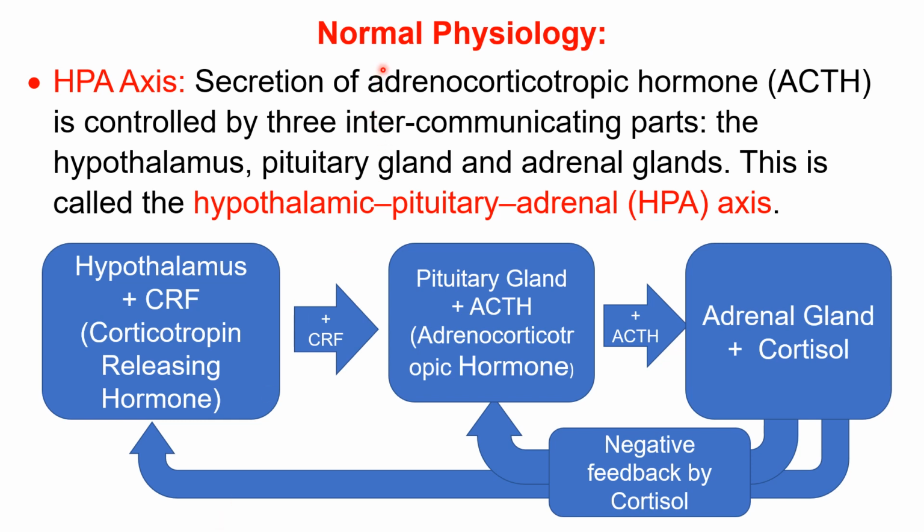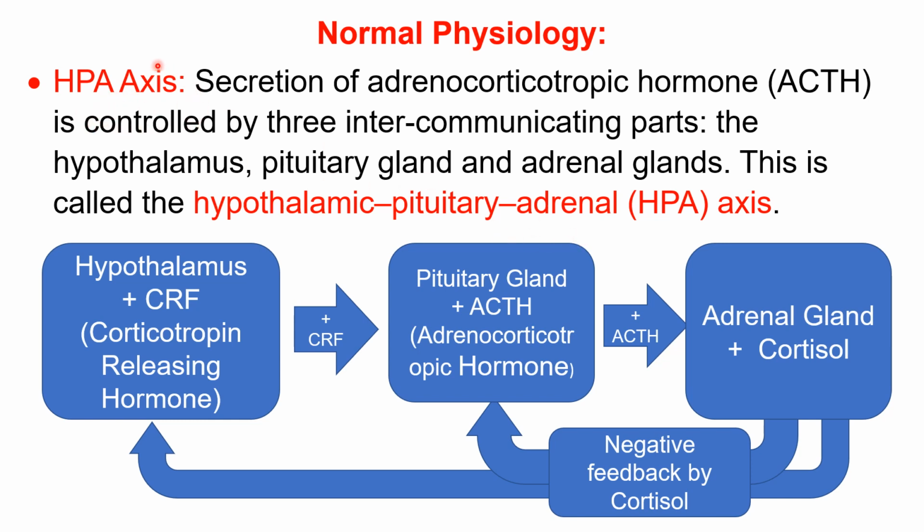Friends, to understand Cushing syndrome properly, first we understand normal physiology. If we know normal, it is easy to understand the abnormal, that is Cushing syndrome. You know the popular HPA axis. H means hypothalamus, P means pituitary, A means adrenal.